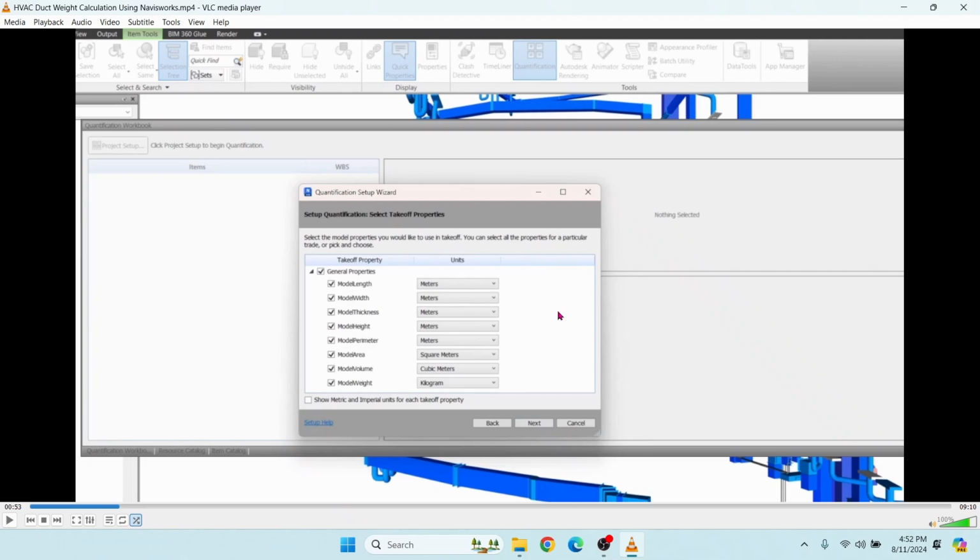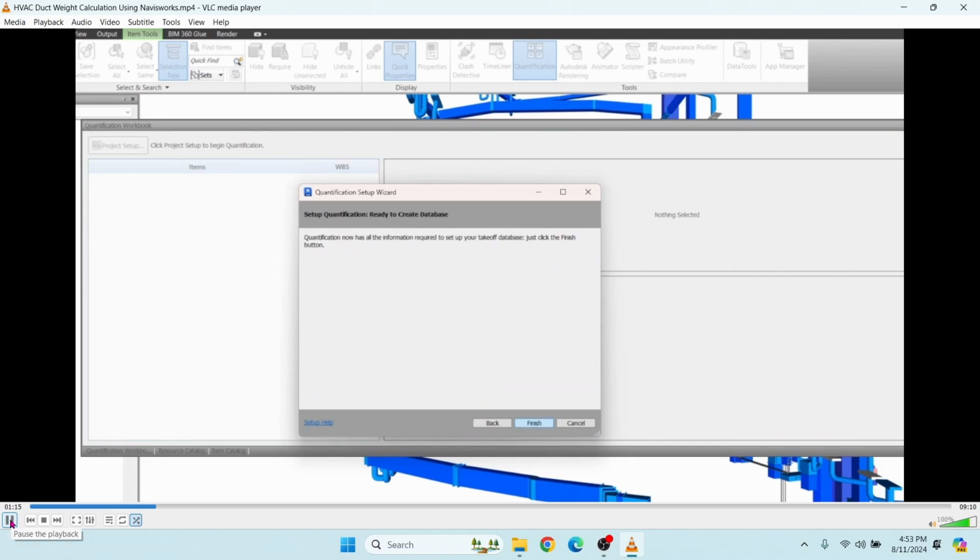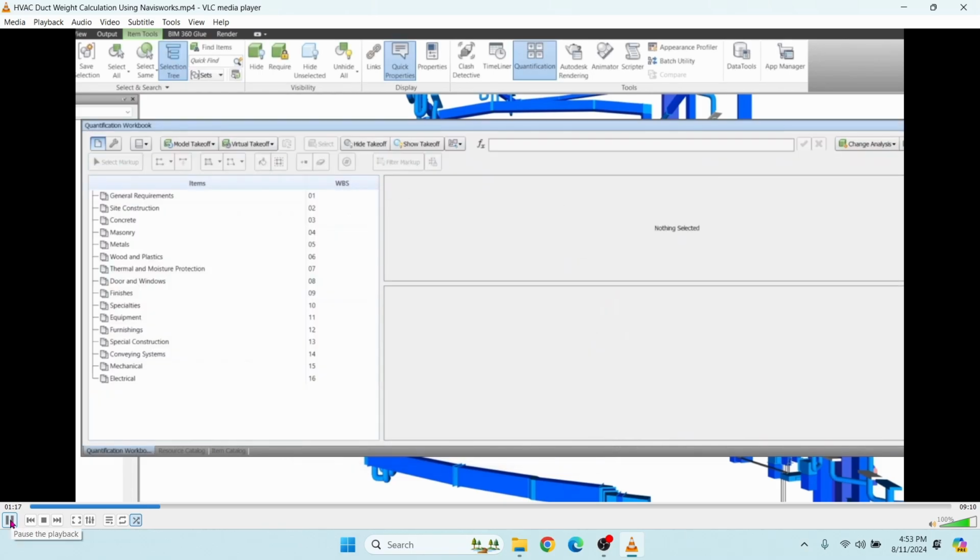For the ducts, length should be in meters and width and height should be in millimeters. Here length is already mentioned in meters. Then width and height we need to change to millimeters. And click Next. Click Finish. This is the CSI format.